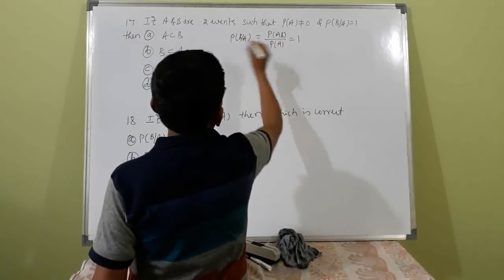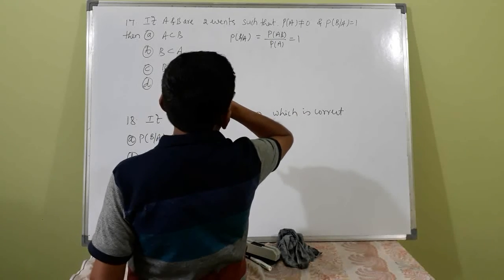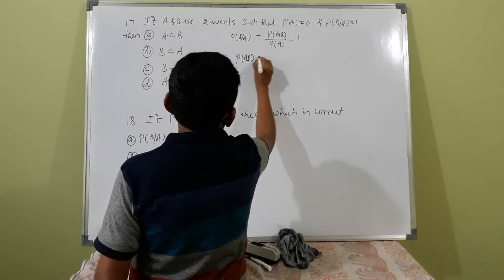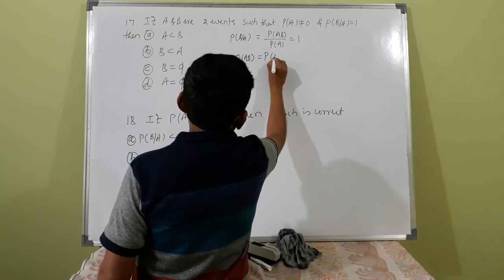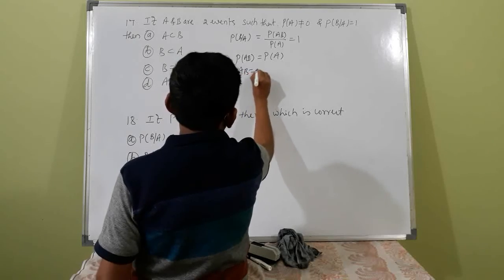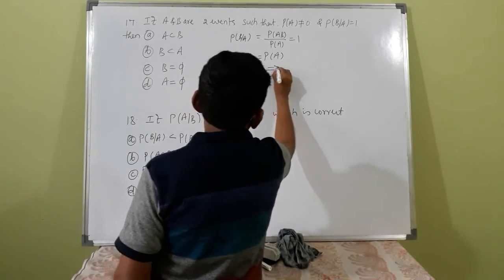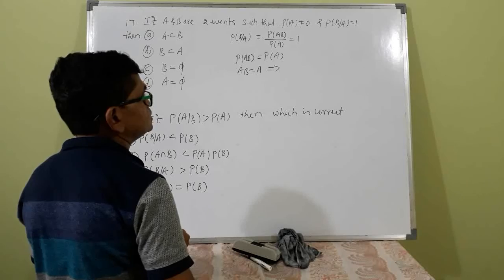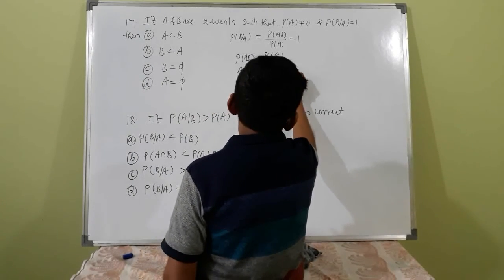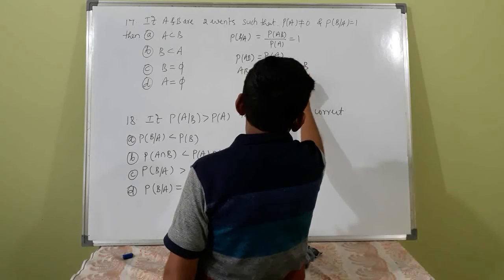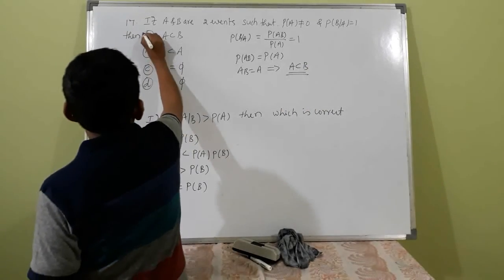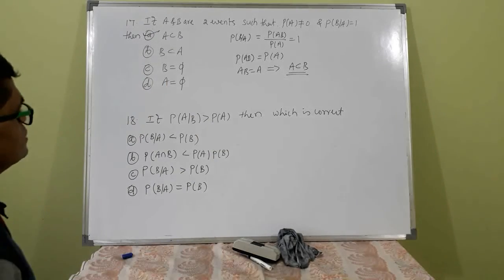So probability of AB is equal to probability of A, that is AB is equal to A. This implies A intersection B is equal to A, which means A should be a subset of B. So A is the correct option.